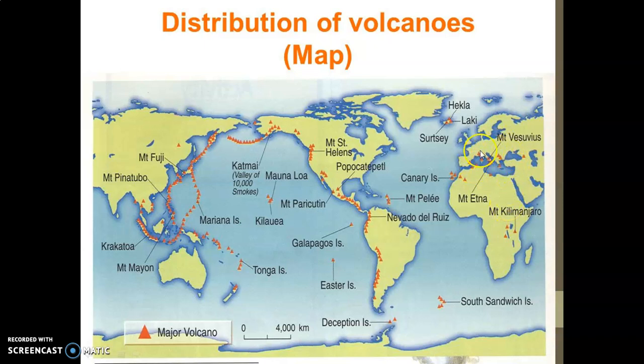This is the Mediterranean region, and there is an Alpine mountain chain in Europe. So these are the areas of the Mid-Continental Belt where volcanoes erupt. Some examples are Mount Vesuvius, which is an example of a dormant volcano, and Mount Etna, which is an example of an active volcano.